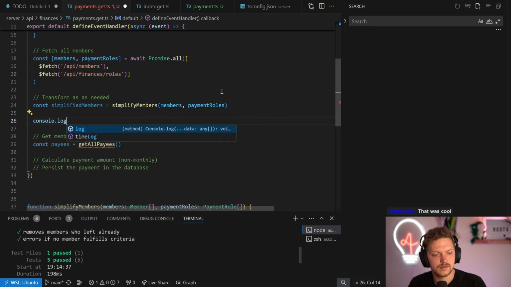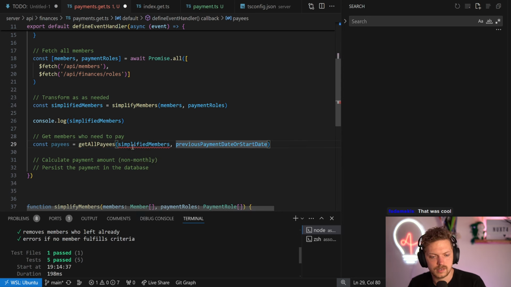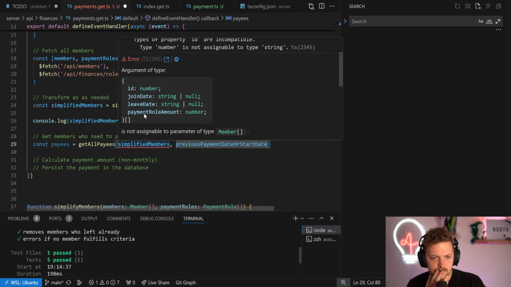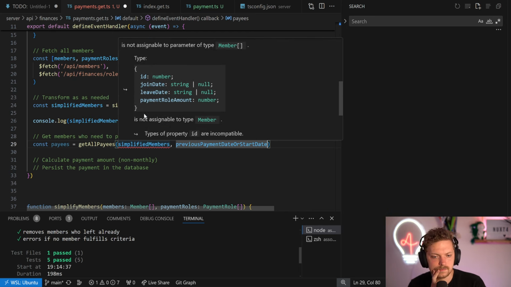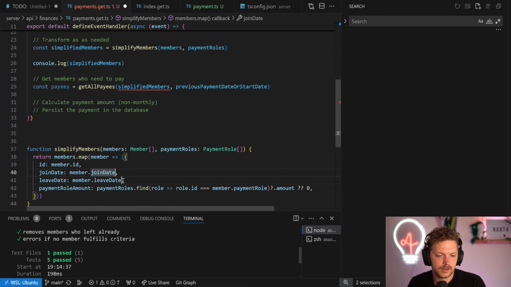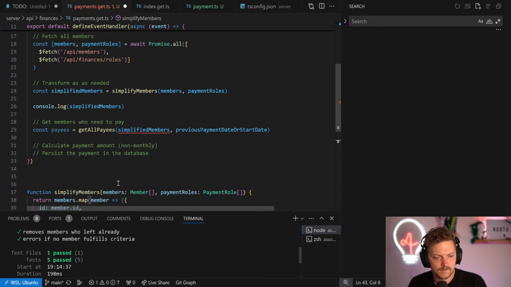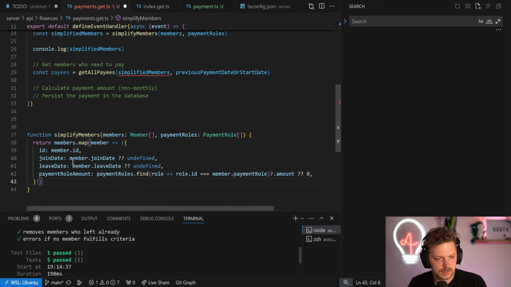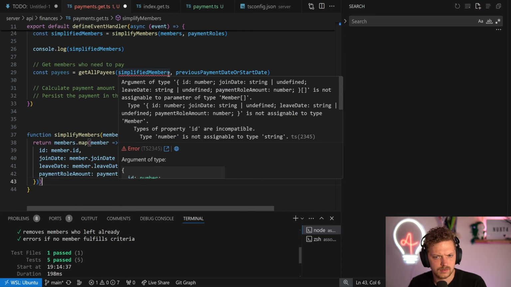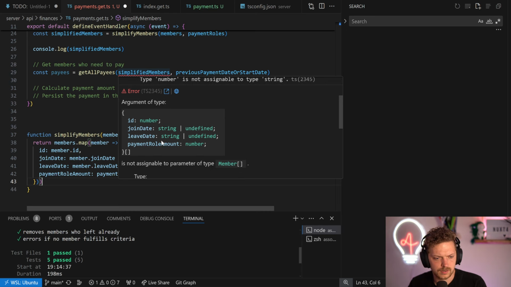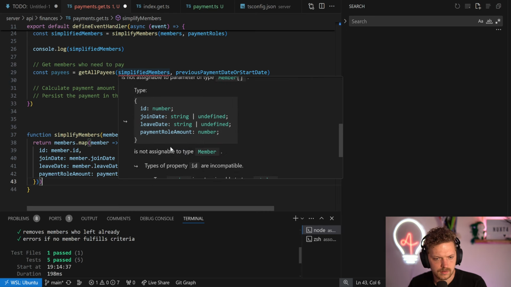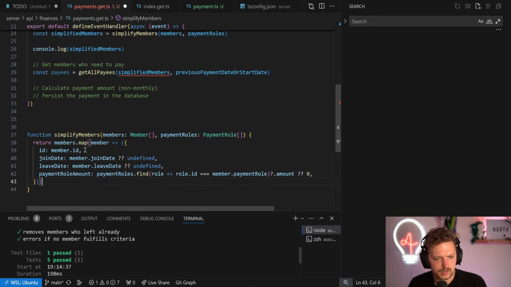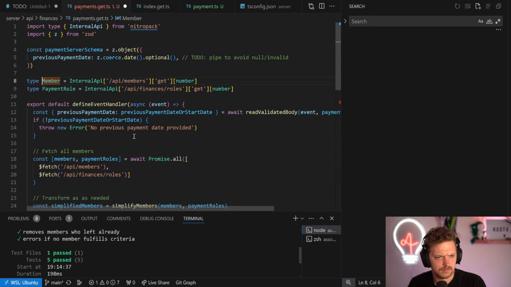We can log the simplified members here. We have the payees. So let's put them in here, and previous payment date or start date. Why does it not match? The annoying hack for the SQLite scenario. That should work. String undefined, yeah. Oh, ID's a number here, and here's the number 2.